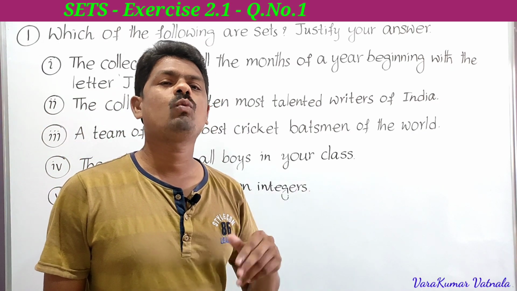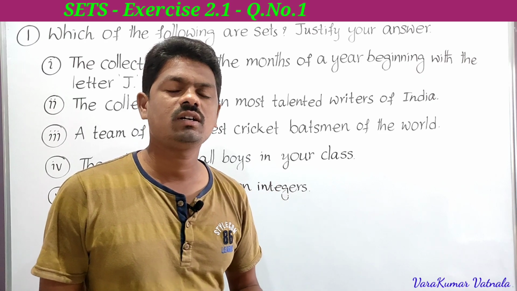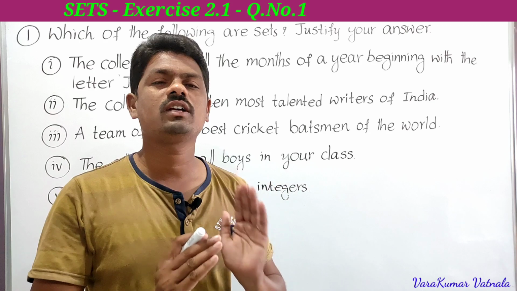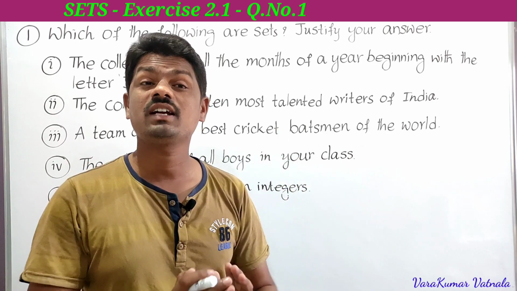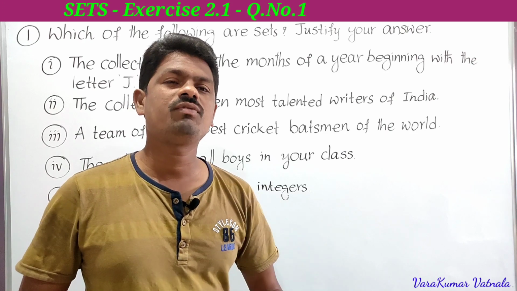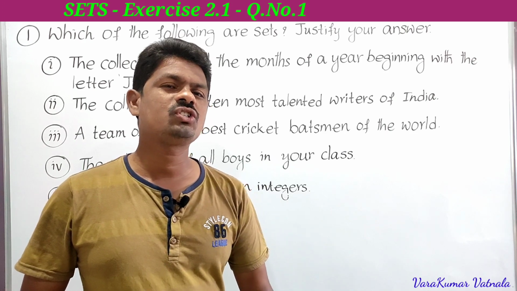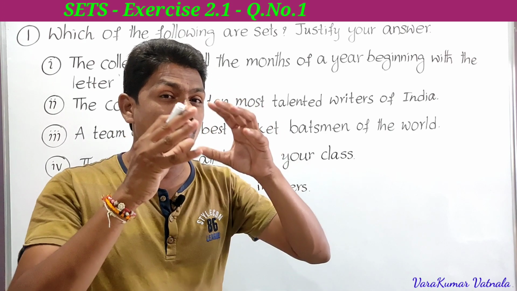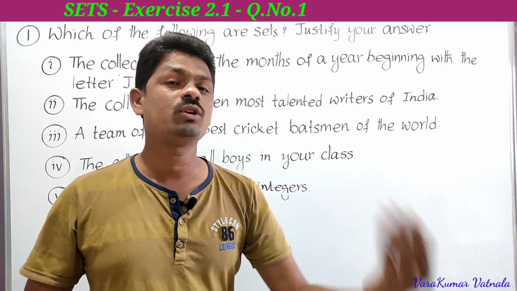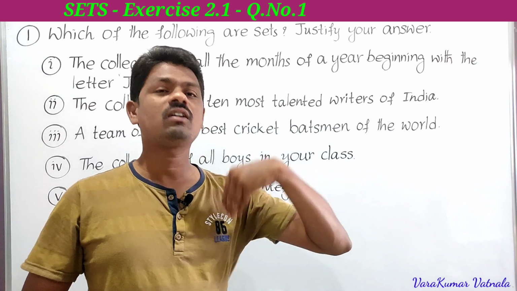What is the definition of a set? A well-defined collection of objects is called a set. What is well-defined? We must be able to say which elements belong to the set. If we take any element, we have to decide whether it belongs to the set or not.